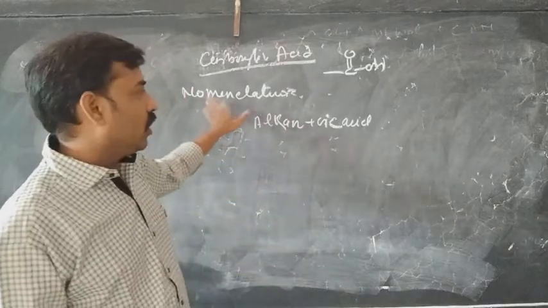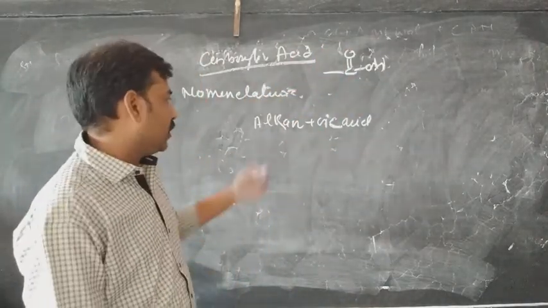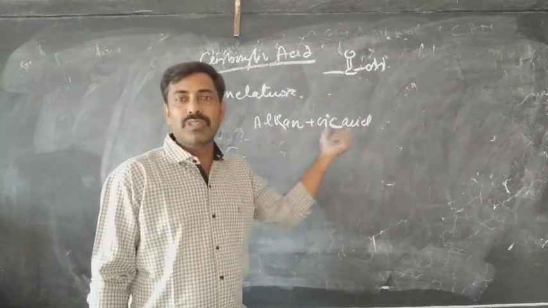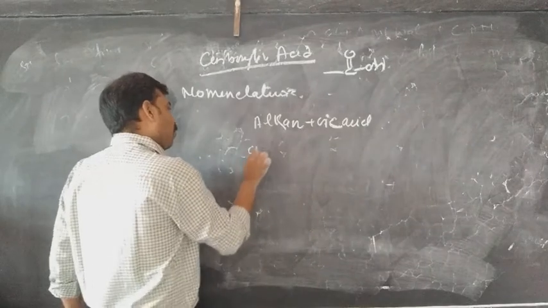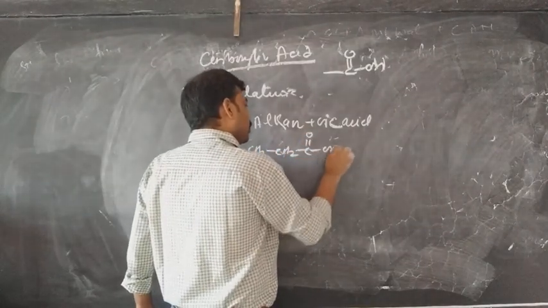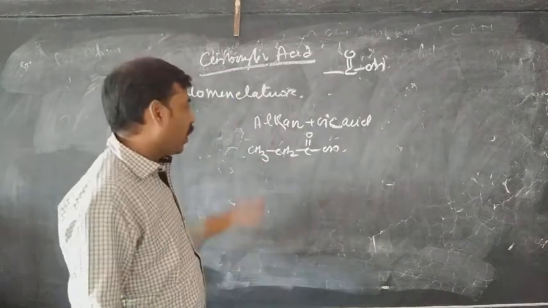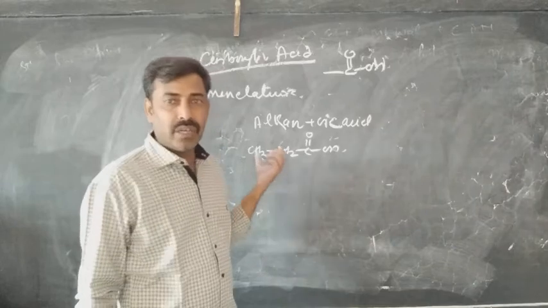Now, when you see the nomenclature of the compound, how we name these compounds, the nomenclature is done in terms of the alkane plus oic acid. For example, if your compound is CH3, CH2, COOH, what is the number of carbon? 1, 2, 3. That is propane.